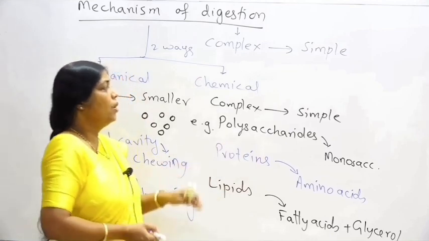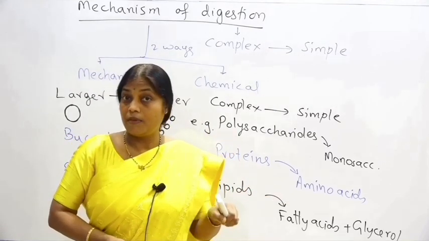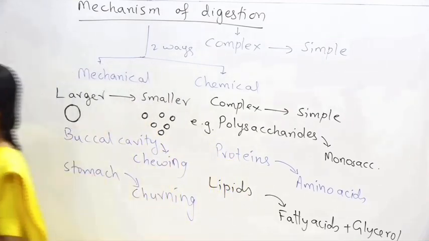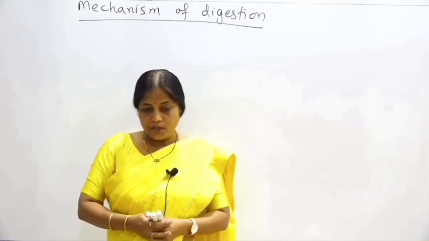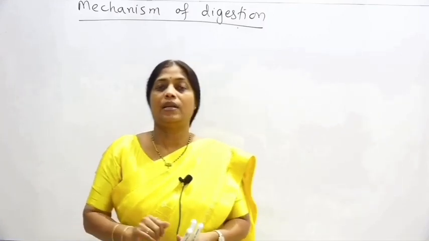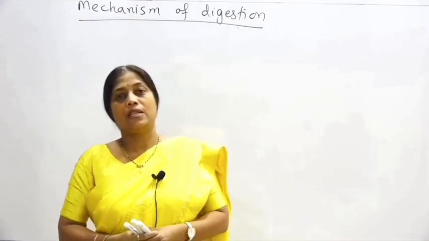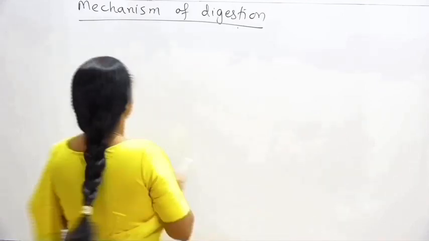Now, which enzymes are helping in digestion and which are the main sites of digestion, we will continue once I clear the board. So we'll now continue with the mechanism of digestion. Digestion mainly occurs in our small intestine, that is the duodenum. But some amount of digestion also takes place in our buccal cavity and in the stomach. So we'll start with the digestion in the buccal cavity.